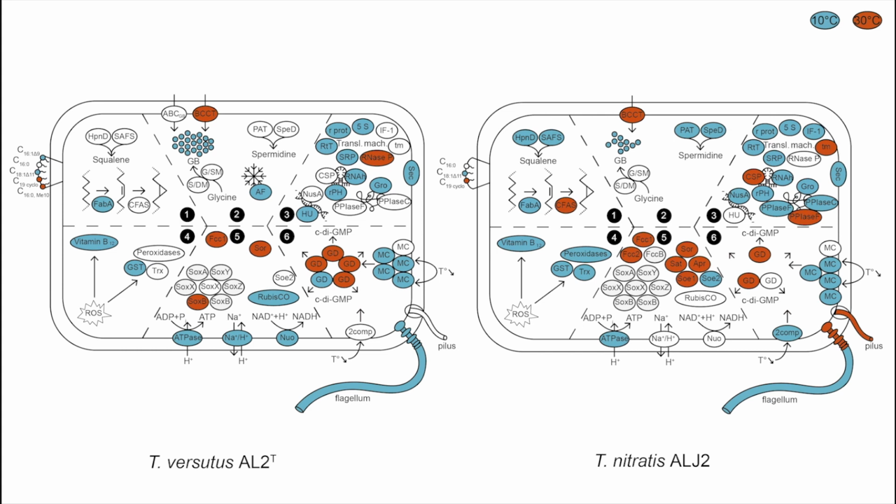Therefore, we hypothesized that the adaptation to low temperature stress actually invokes multiple basic stress responses in Thioalkalivibrio that trigger inherent protection mechanisms against, for example, oxidative stress. So even though ALG2 does not face cold stress in its environment, it must cope with other common soda lake stressors, such as high UV radiation or salinity. Therefore, these adaptations are also maintained in strains living in absence of low temperature pressure.